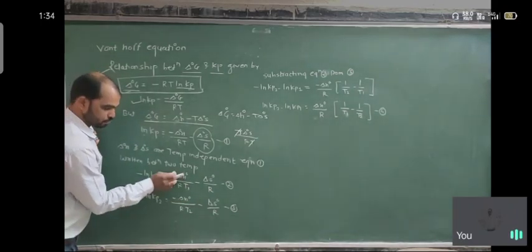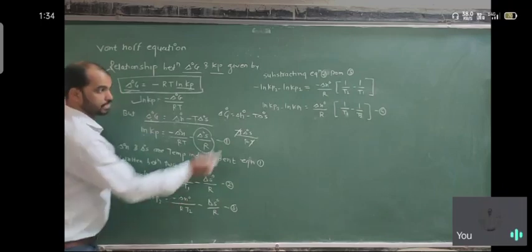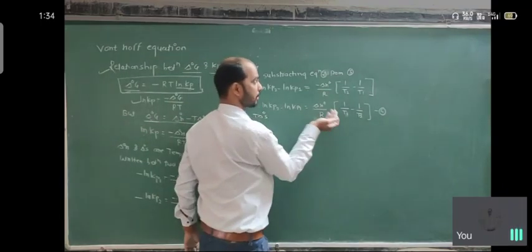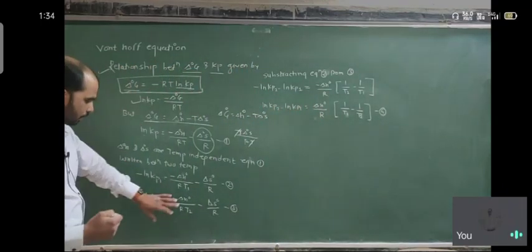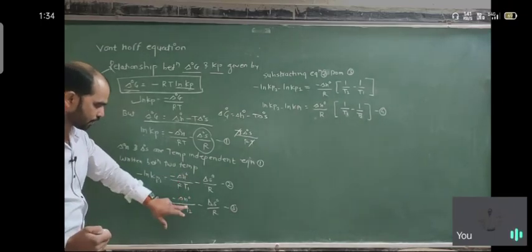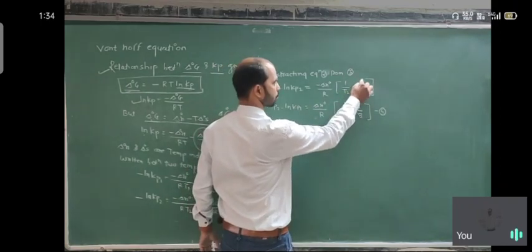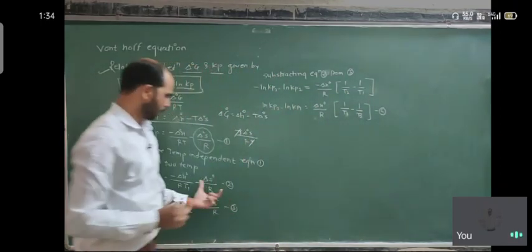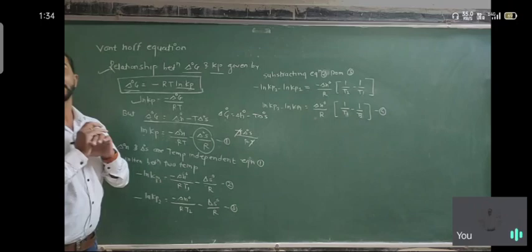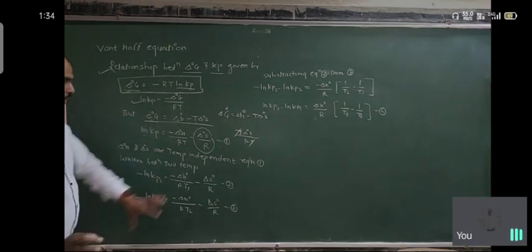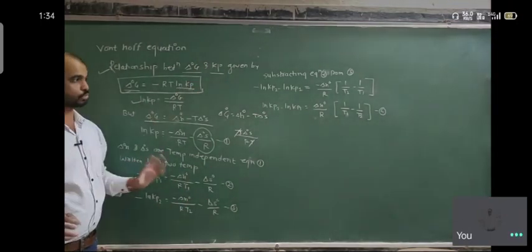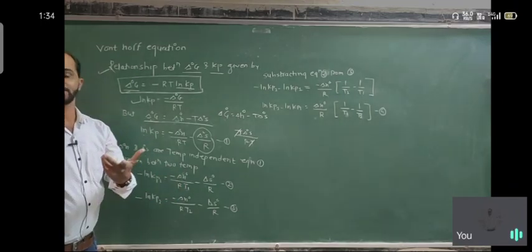What remains is 1 upon T2 minus 1 upon T1. Entropy is neglected because it is temperature independent; there is no need for entropy in the equation.